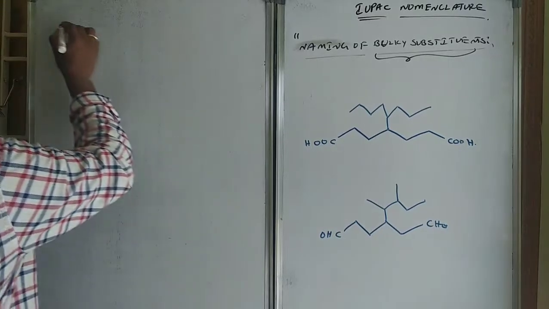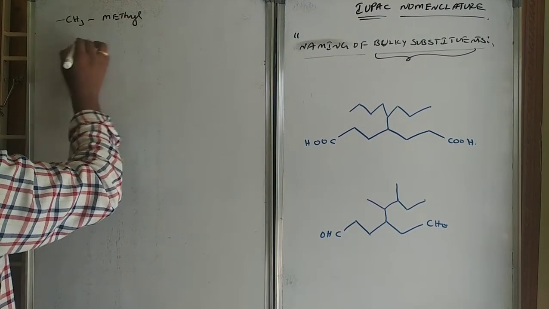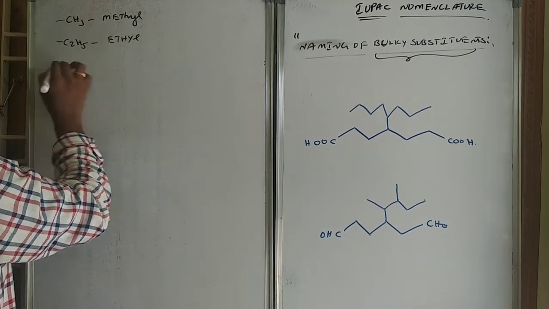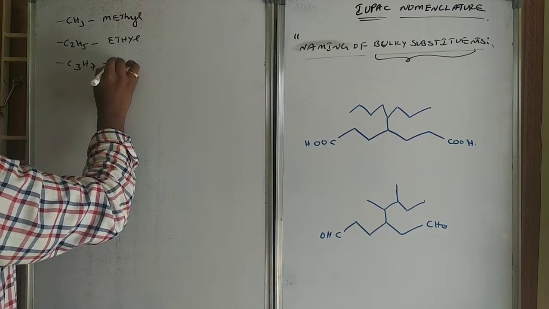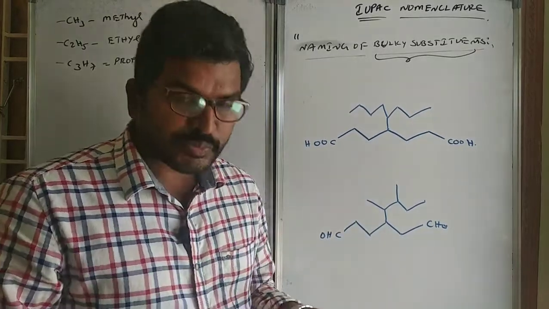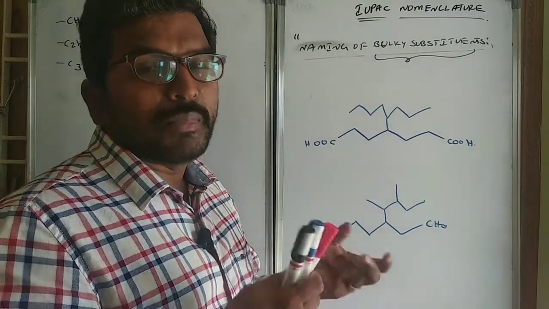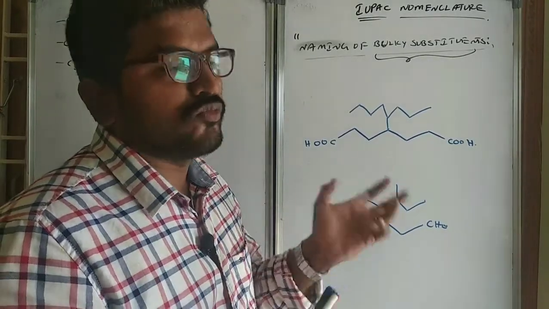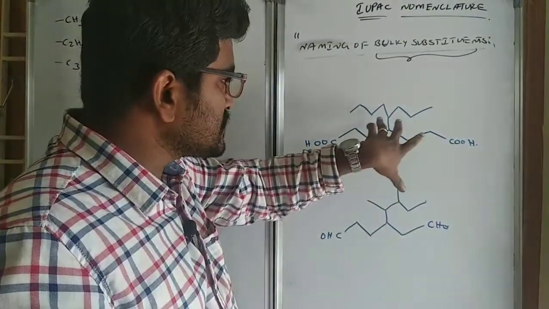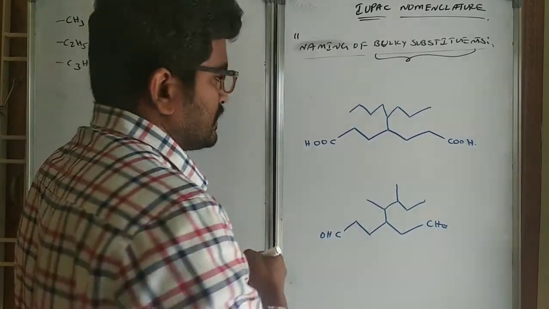If you take for example a CH3 group, we call it a methyl group. C2H5 group means we call it an ethyl group. C3H7 means we call it a propyl group. All these things I have already explained. When halogens are there, fluoro, chloro, bromo, iodo will come. NO2 means nitro will come. OCH3 means methoxy, ethoxy and propoxy will come. But here this kind of substituents are there. How to name them and how to number them?